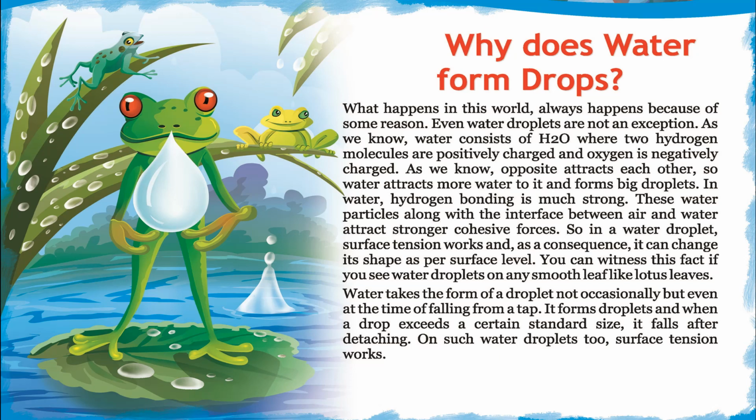In water, hydrogen bonding is much stronger. These water particles, along with the interface between air and water, experience strong cohesive forces. So in a water droplet, surface tension works, and as a consequence, it can change its shape as per surface level. You can witness this if you see water droplets on any smooth leaf like lotus leaves.